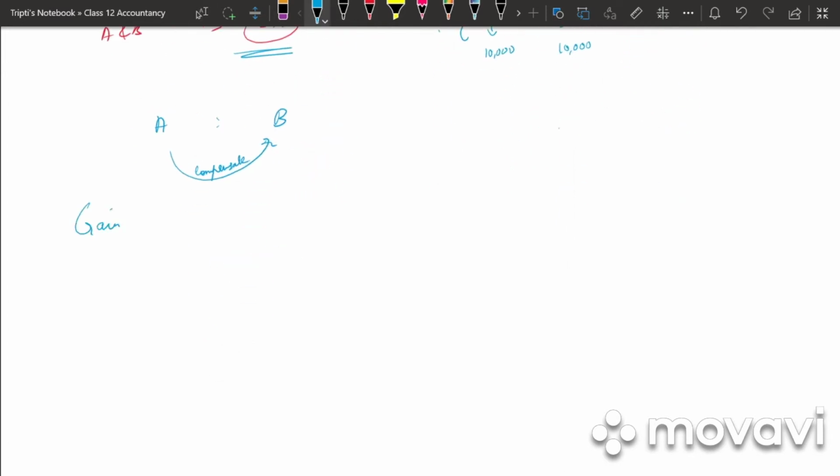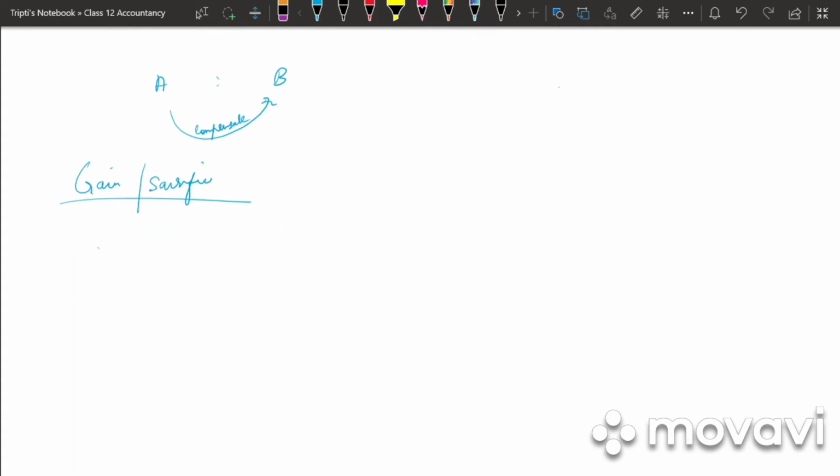So first we need to find out the gain or sacrifice of each partner. So it is nothing but old ratio minus new ratio. So what is the old ratio of A? 1/2 and new ratio is 3/5. जल्दी से LCM निकालो. LCM is 10. So it is 5 minus 6, that is 1/10.